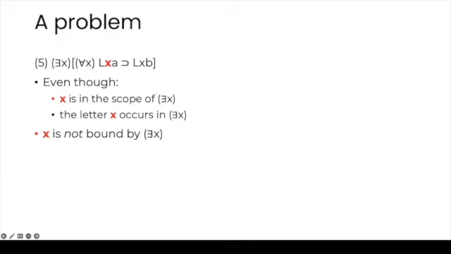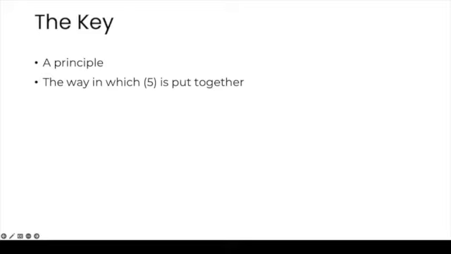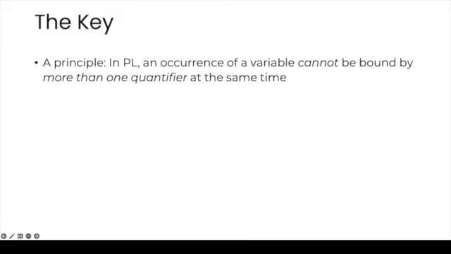And the reason for this, well, there are two reasons. One is a principle, and the other one is the way in which sentence 5 is put together. The principle is that in predicate logic, an occurrence of a variable cannot be bound by more than one quantifier at the same time. So a given quantifier can bind more than one variable, but the reverse is not true. A variable cannot be bound by more than one quantifier. So this sort of promiscuity is permitted of quantifiers, but not of variables. I know that there is a double standard here and that is unfair, but let's move on.